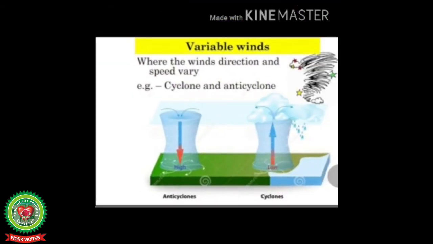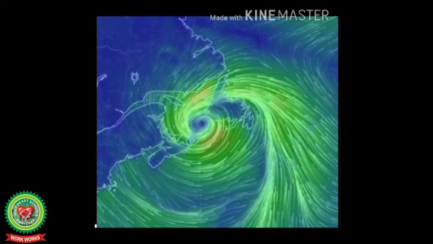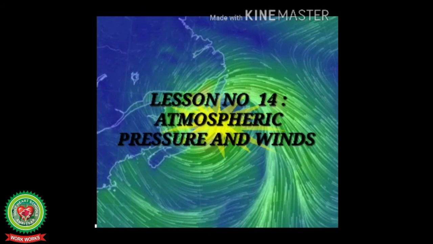So students, this is all about today's topic. We have completed variable winds, in which we have discussed cyclones, anticyclones, and types of cyclones. With this, we have completed our lesson number 14, atmospheric pressure and winds.